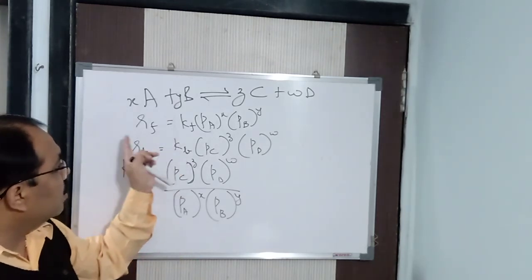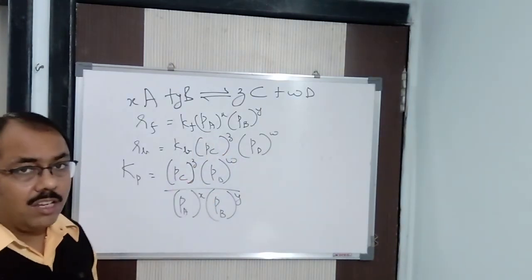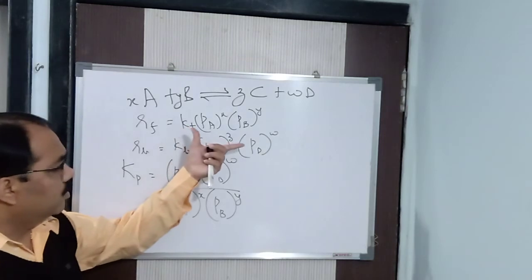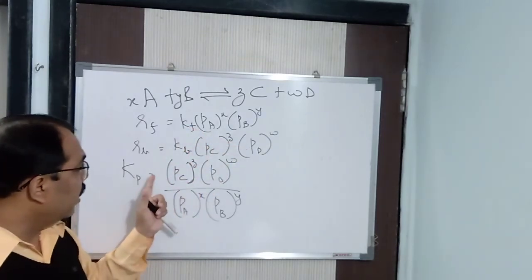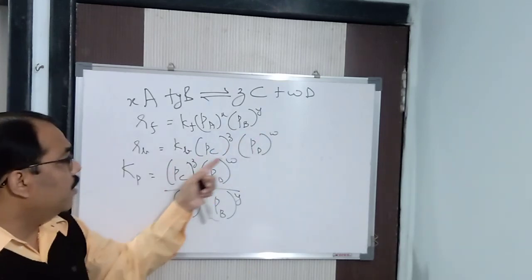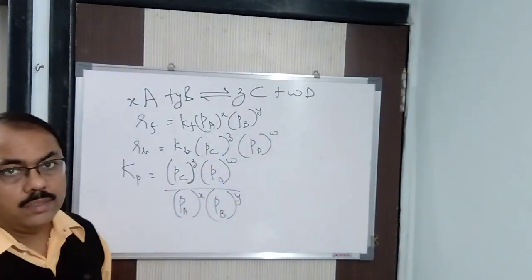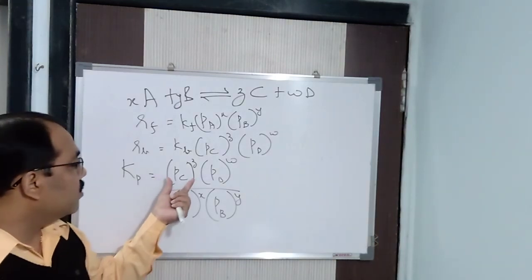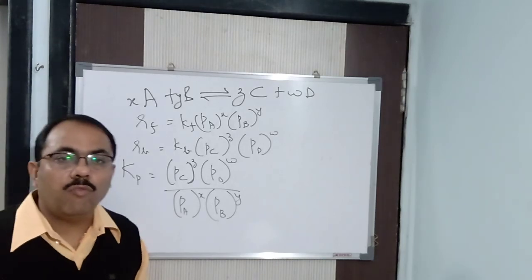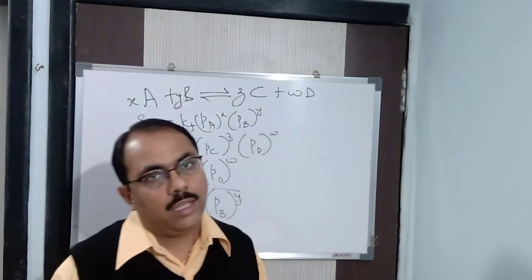When the reaction attains equilibrium, RF is equal to RB, and KF by KB is nothing but KP. So in this way, we calculated KP and KC.